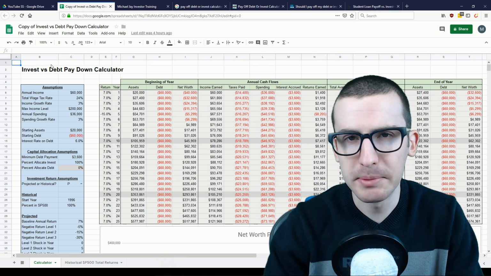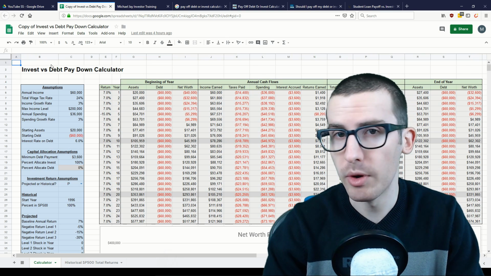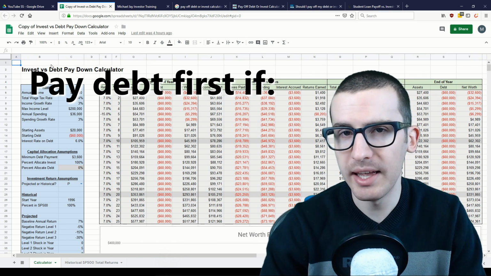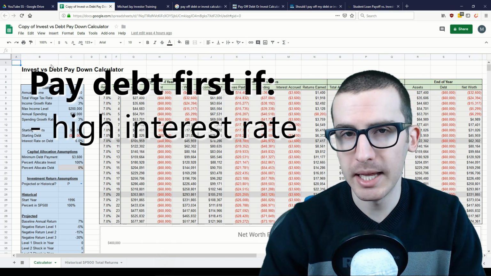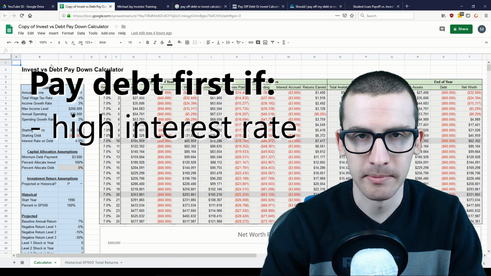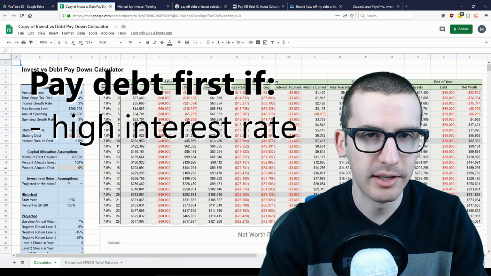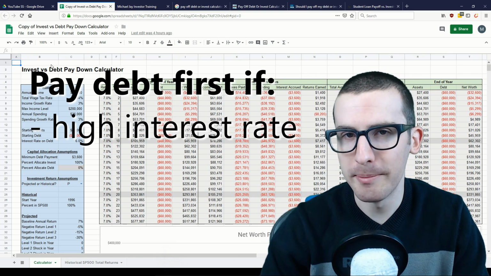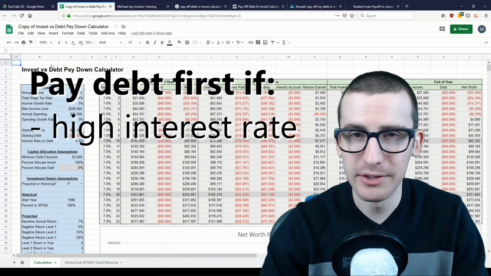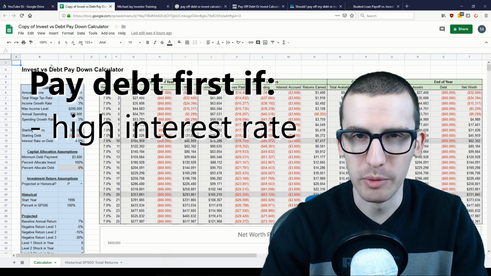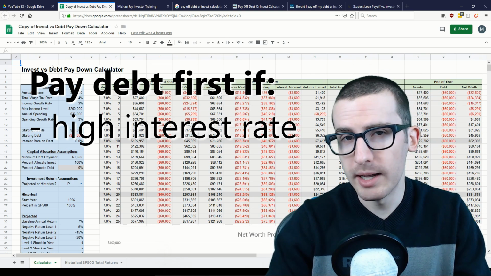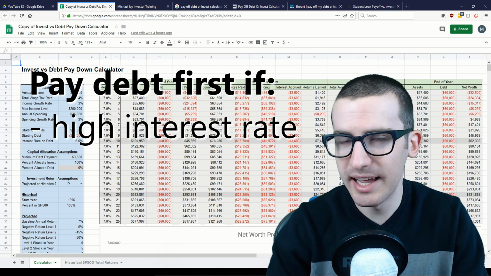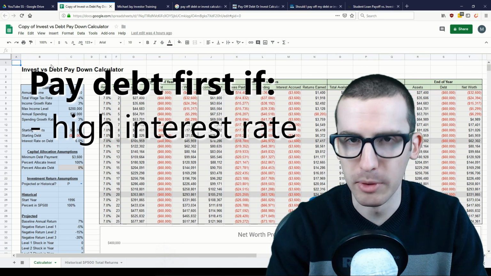And now I want to bring up specifically two cases where you likely want to prioritize paying off your debts before you start investing. The first is if you have any high interest rate debts, you need to make those a priority before you start investing. The most common culprit of this is credit card debt, which oftentimes will charge double-digit rates of interest. As we'll see with the calculator in a moment, if you have high interest debt like this, there's no way you'll be better off investing, and you should really pay down this debt as soon as you can. When it comes to your debts that have lower interest rates, it's more of a fine line, and it's not exactly as clear as to which one is necessarily better most of the time.